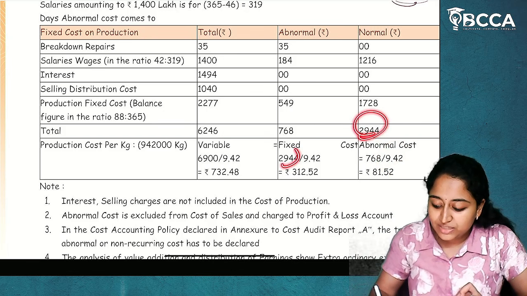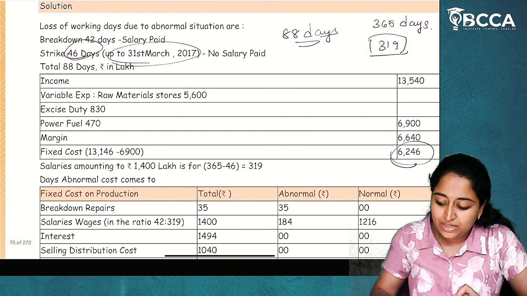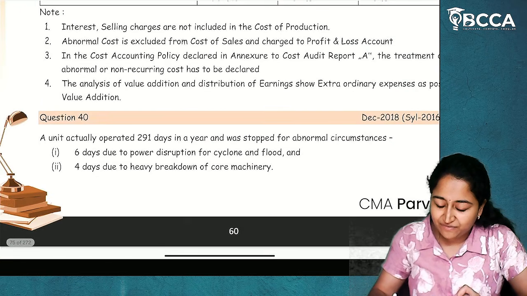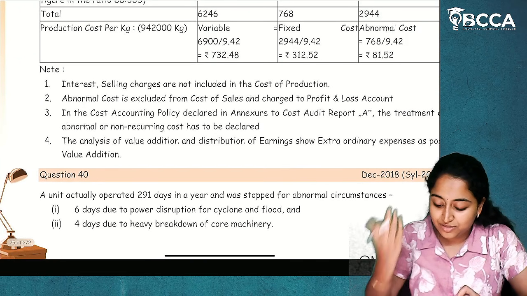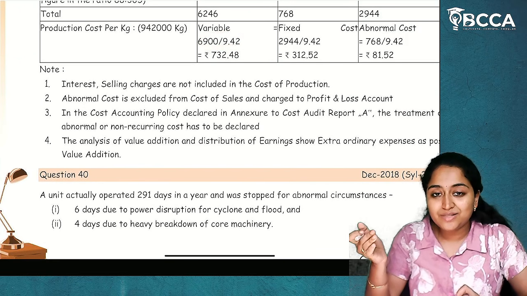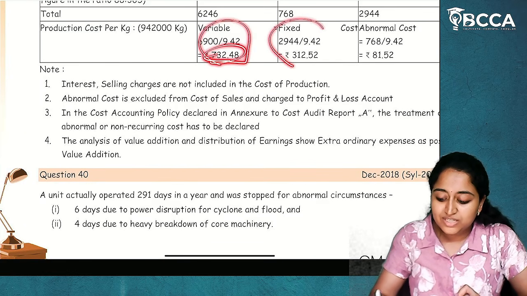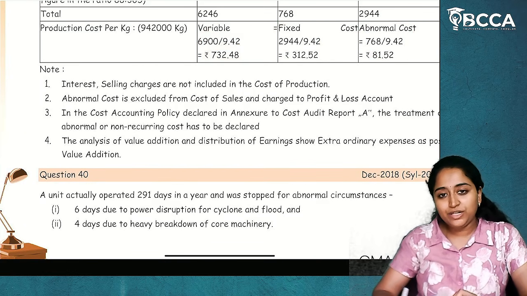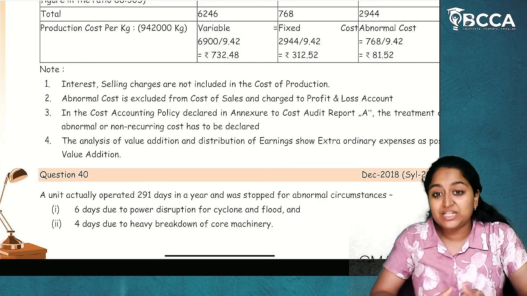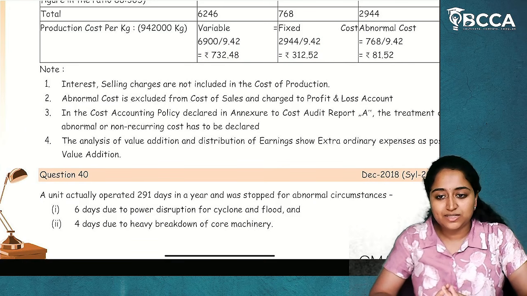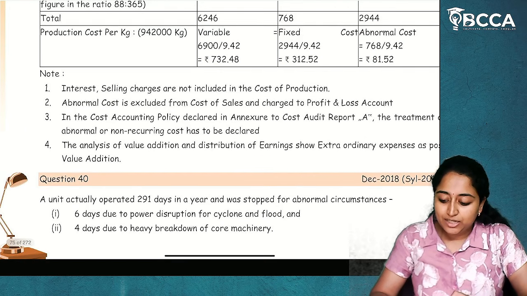So what is normal fixed cost per unit? This much. Now variable cost is 6,900 divided by 9,42,000 kgs. So this is separate. This gives the per unit cost of fixed normal, fixed abnormal and variable cost. I hope it is clear to you.